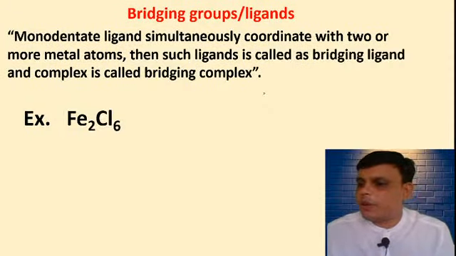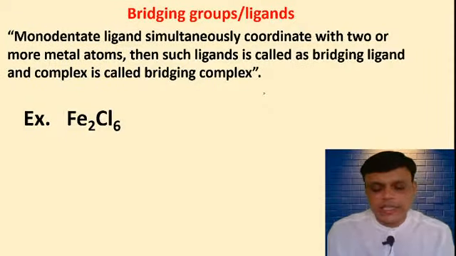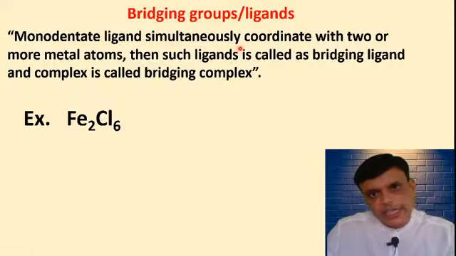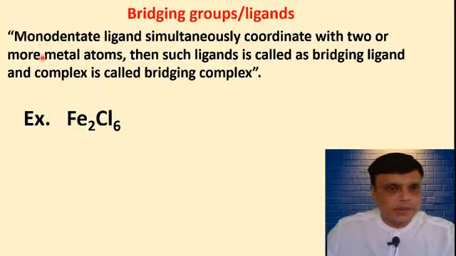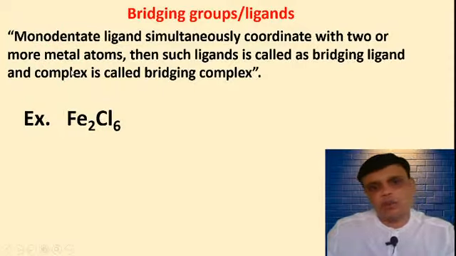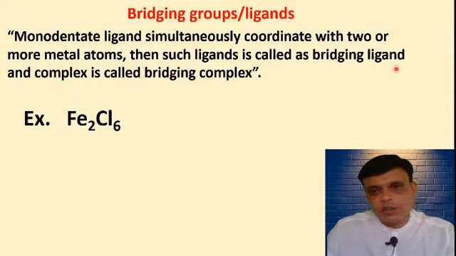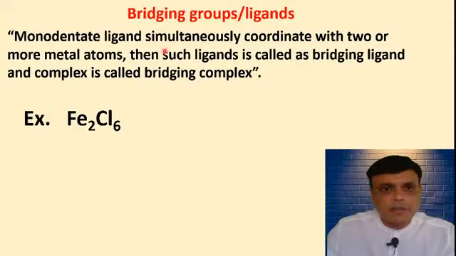Definition of bridging group or bridging ligand: a monodentate ligand which simultaneously coordinates with two or more metal atoms is called a bridging ligand, and the complex is called a bridging complex.